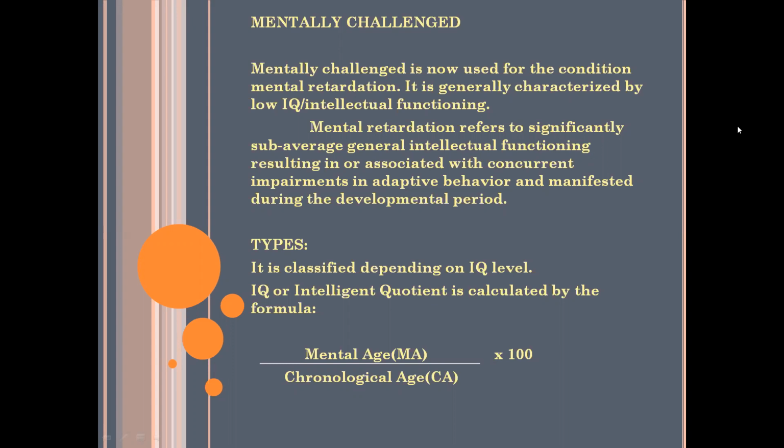Okay. So here is the definition. Mental retardation refers to significantly sub-average general intellectual functioning resulting in or associated with concurrent impairments in adaptive behavior and manifested during the developmental period.